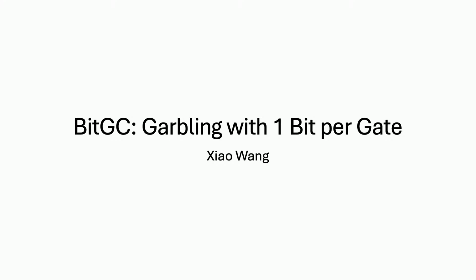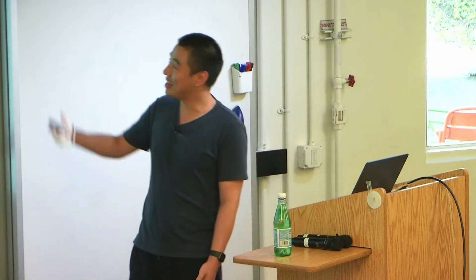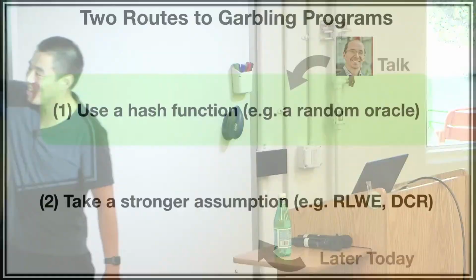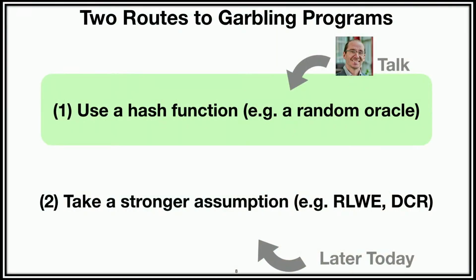Thanks, Mike. We already saw this slide, and by the way, this is the old slide, so we actually have 2 routes. Dave already talked about the first part. So now I want to talk about the second part, that is how to do garbling with stronger assumptions.